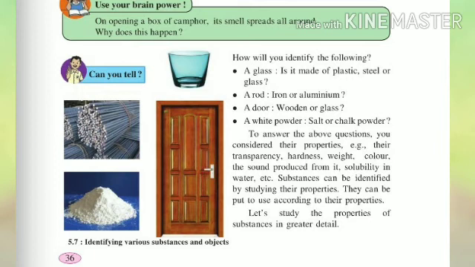Now students, to answer all these questions, you consider their properties. For example, their transparency, hardness, weight, color, the sound produced from it, solubility in water, etc. Substances can be identified by studying their properties. They can be put to use according to their properties. Now let's study the properties of substances in greater detail.